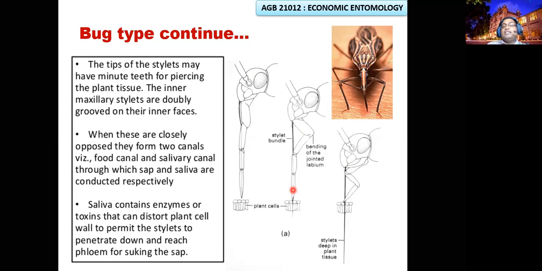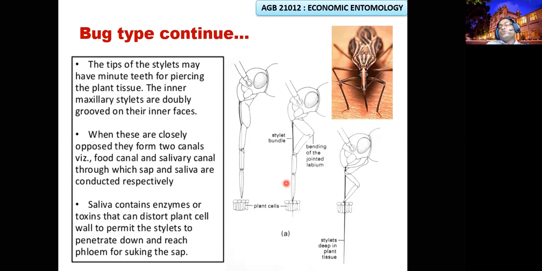If the plant is reacting, it thinks this insect is a foreign one. The insect stylet is a foreign one. So they prevent coagulation around the stylet. Otherwise, it cannot pull out the stylet immediately. So they will put in anticoagulants, which will disintegrate and not allow that region to coagulate or thicken.